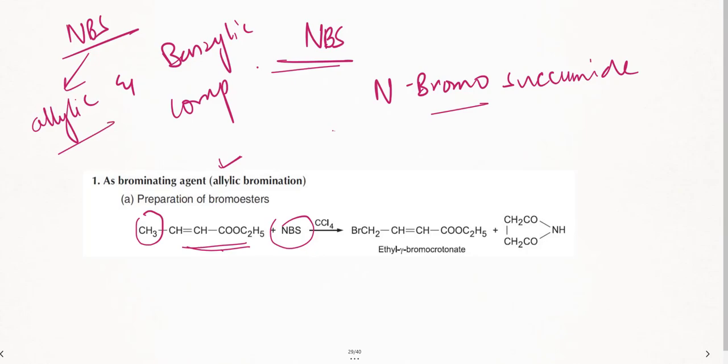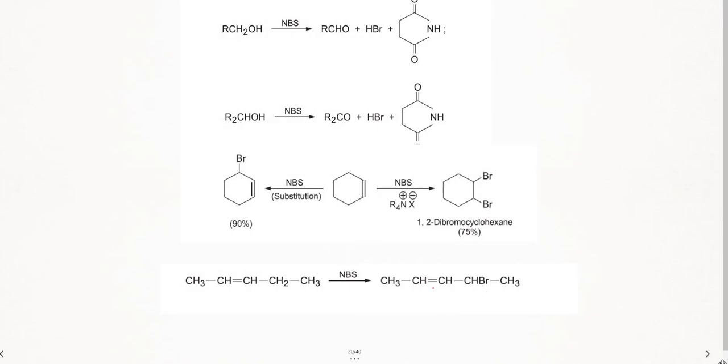Basically allylic and benzylic positions. Now this is the allylic position, correct? I have added bromine. See here. Let us take the next example. There is benzylic also. See here. Here also. So wherever there is allylic as well as benzylic, as I said, we'll be adding bromine to that. That is the speciality of NBS. Now in this case, see here, this is the allylic position, so you're going to add bromine to this. This is fine, right? So let us come to the next one.